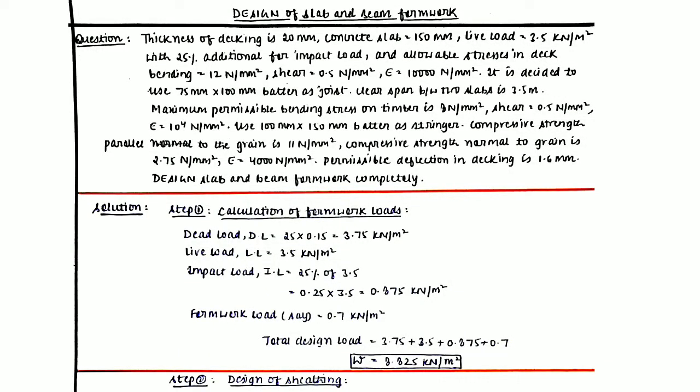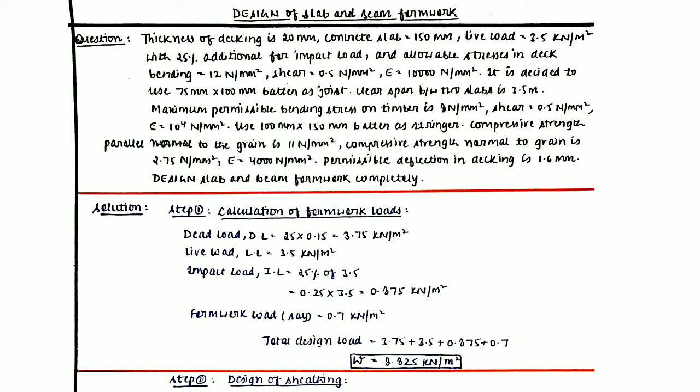So in this particular video, I will be discussing the design of slab and beam formwork. This is one of the very important topics from the subject of formwork for concrete structures. For explaining the complete concept, I have extracted one question which says that the thickness of decking is 20 millimeter. The decking stands for the sheathing material, and sheathing material is basically the material that is in direct contact with the concrete surface. And the concrete slab is 150 mm thick.